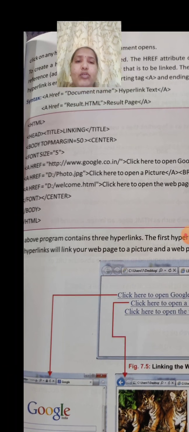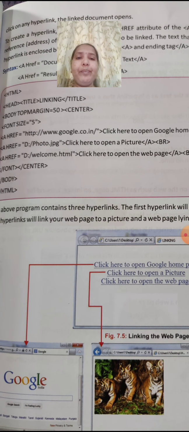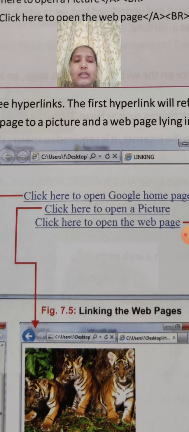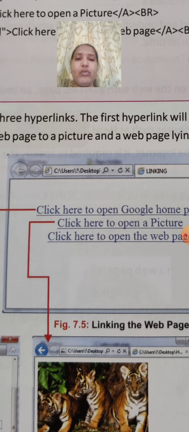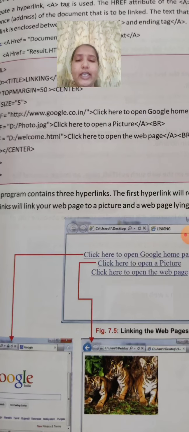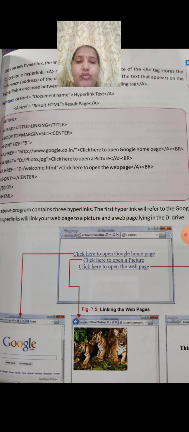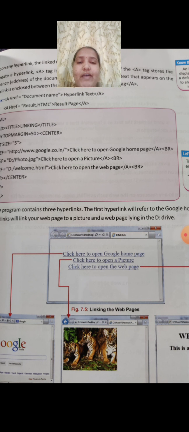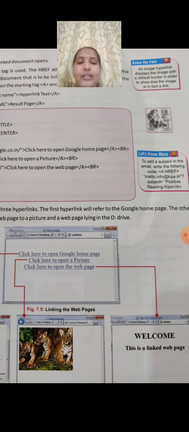And linking multiple web pages. As I said earlier, from one page to other pages we can create a link. See here, clearly see this window. This is one web page. See here it contains: click here to open a Google home page. This is one web page. Click here to open a picture. This is another web page. Click here to open the web page. This is the third web page.